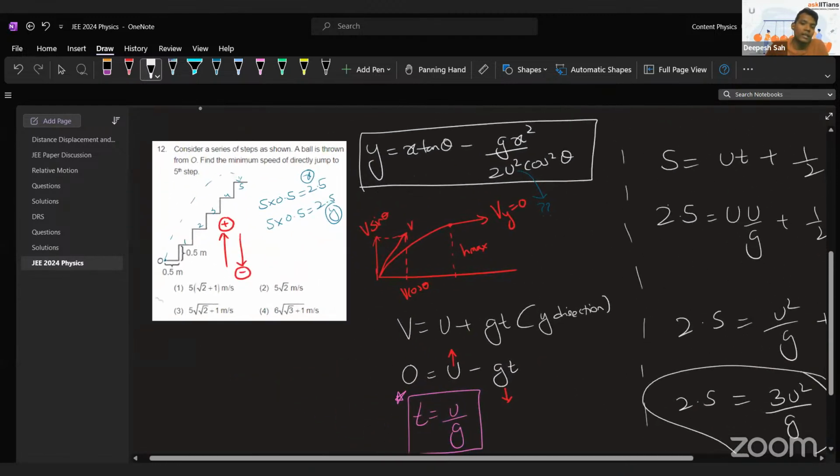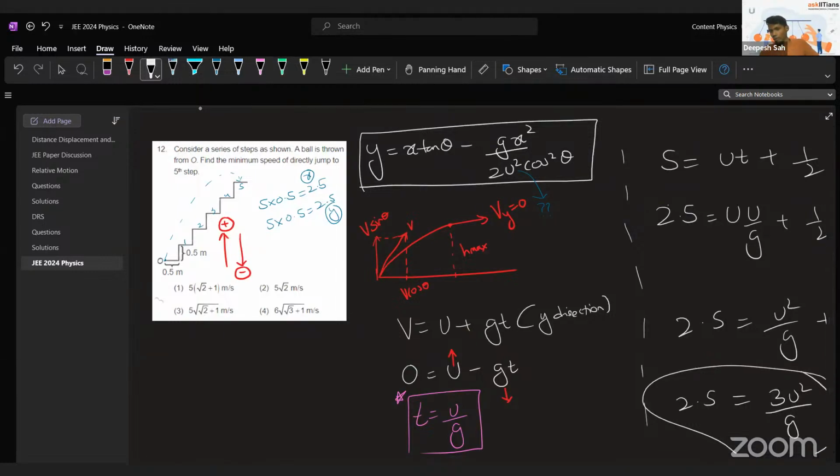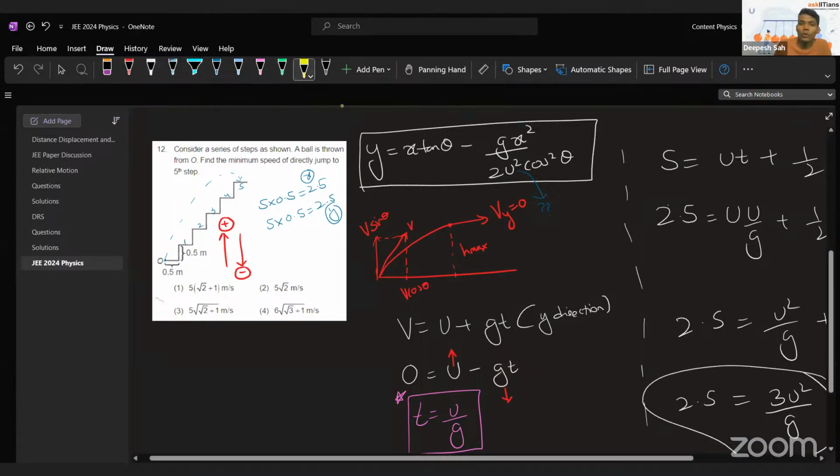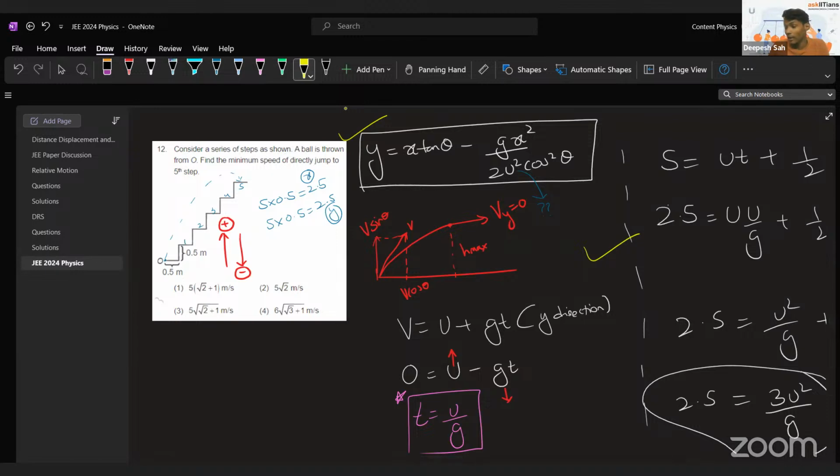And this I will say for sure, by far the toughest problem. Now there are two important things with this. I have given you both the methods. You can use both the methods. After that, it's calculation. Now understand one thing about this question, guys. A very smart thing in JEE is how to leave a problem. A smart student, when he sees this question, will leave it. Reason: even if you do it by this method or this method, in both cases, it's going to be time consuming as well as calculation heavy, which can be threatening to your actual answer.